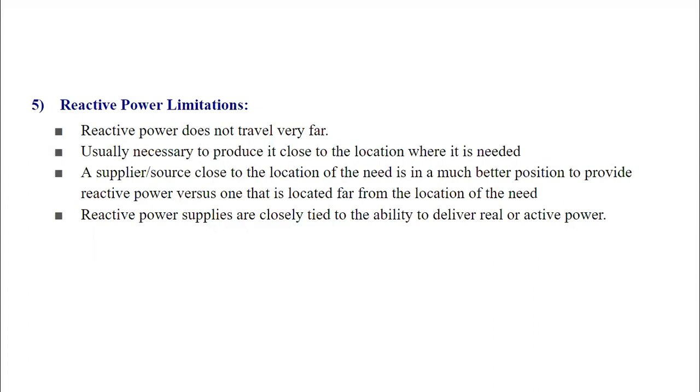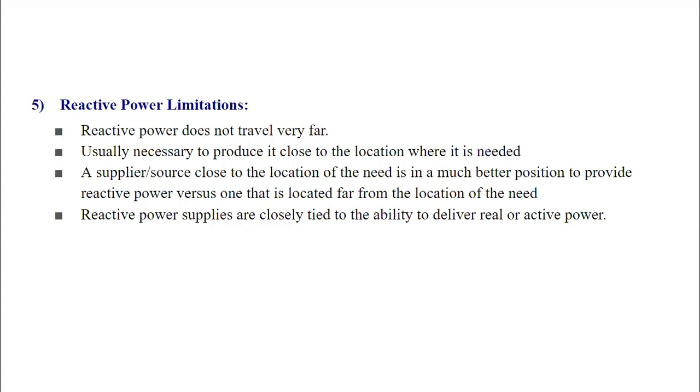Therefore, if you want to control the reactive power, we need to install the reactive power control equipment near that particular point at which we would like to control the voltage or the reactive power. It is usually necessary to produce it close to the location where it is needed.